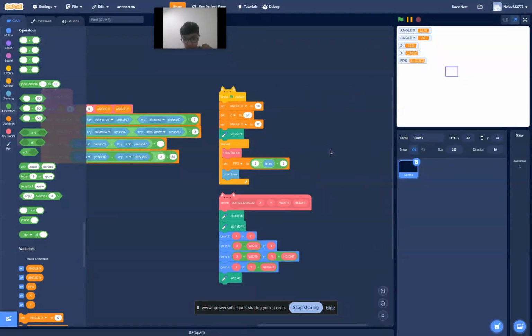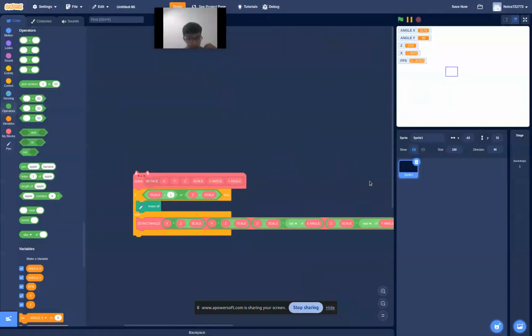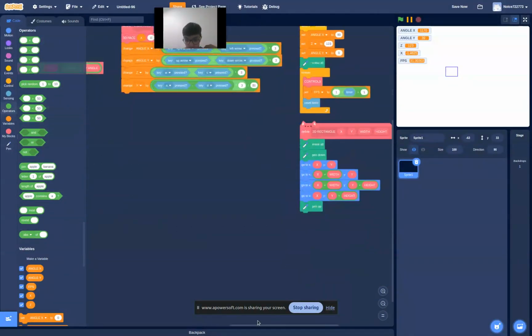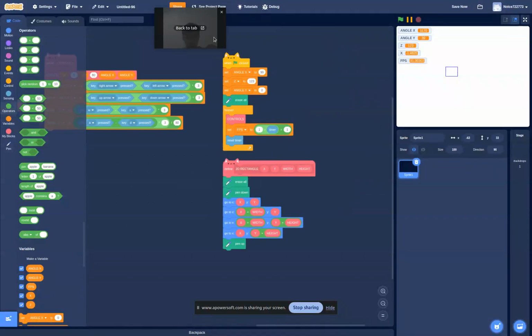Okay, let me just clean up the blocks. So yeah, here's the code. This makes a 3D face. This is all the controls. This makes a 2D rectangle. Then this all runs all the code. Easy, simple, fun.